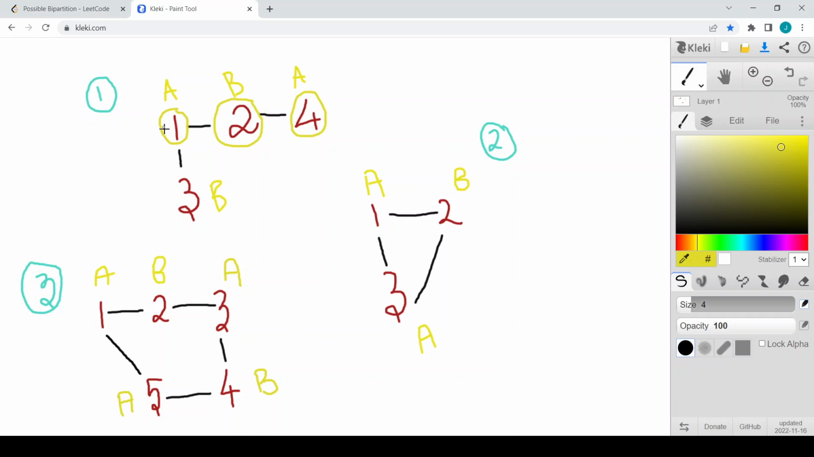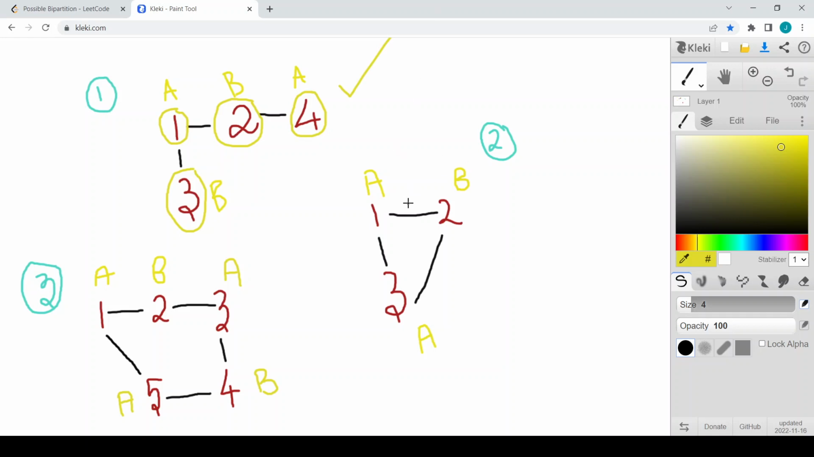And I come back and go to the other adjacent, which is 3, and I can give the opposite group ID, which is B, because 3 is not yet visited. I visit 3 and give it group ID B. You can see that I am able to visit all the nodes and give the group IDs in such a way that adjacent nodes do not have the same group ID. So this is a bipartite graph and we can say true.